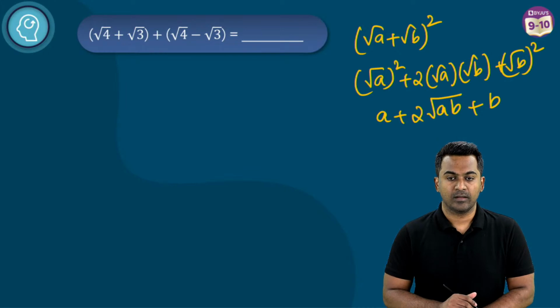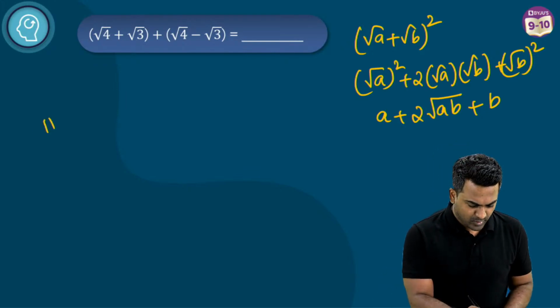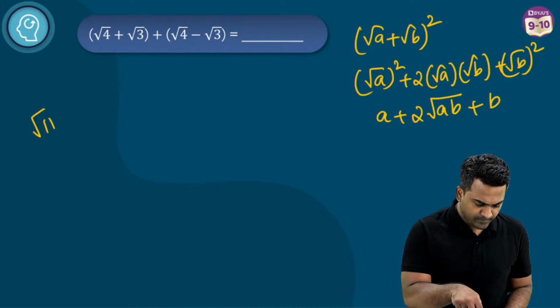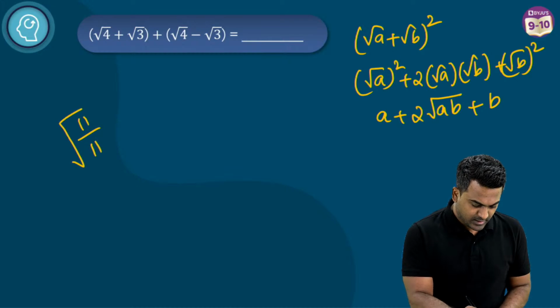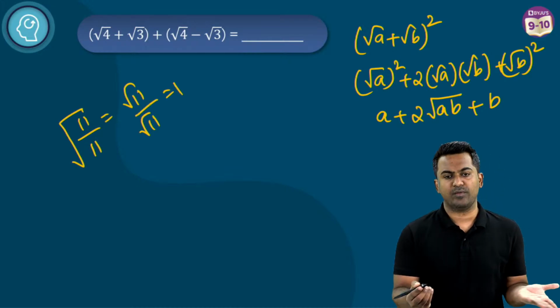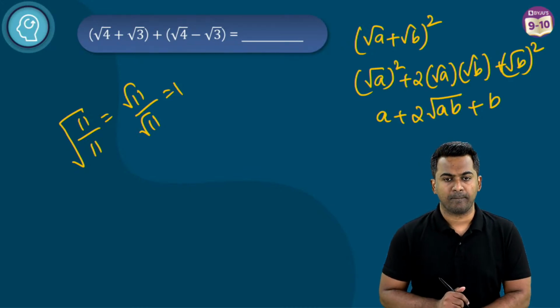That's all. If you want root 11 whole root 11 by 5, I'm sorry Asma, I couldn't understand what the comment was. Root 11, okay, look, I'm trying my best to understand what you've said here. This can be written like, yes, root 11 divided by root 11, which is going to be 1 eventually. Yes, the answer is going to be 1, like students are pointing out over there.